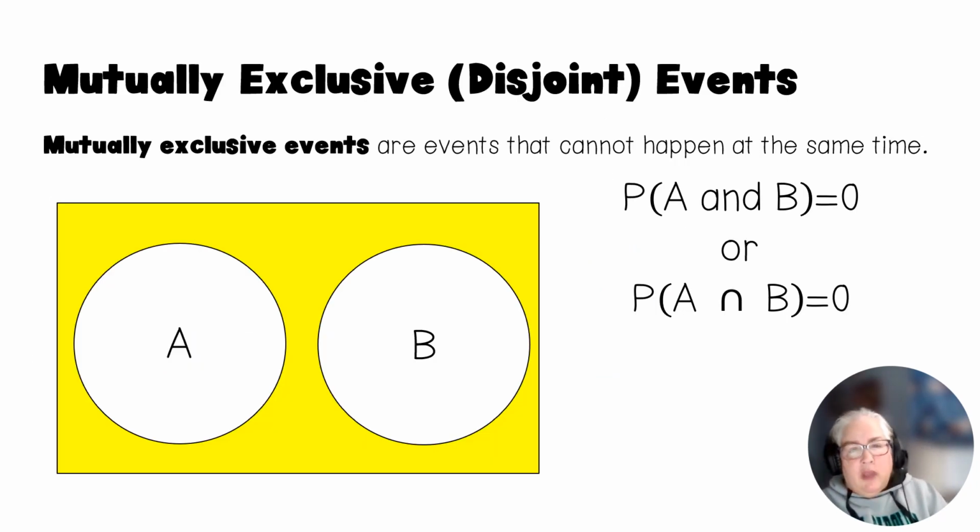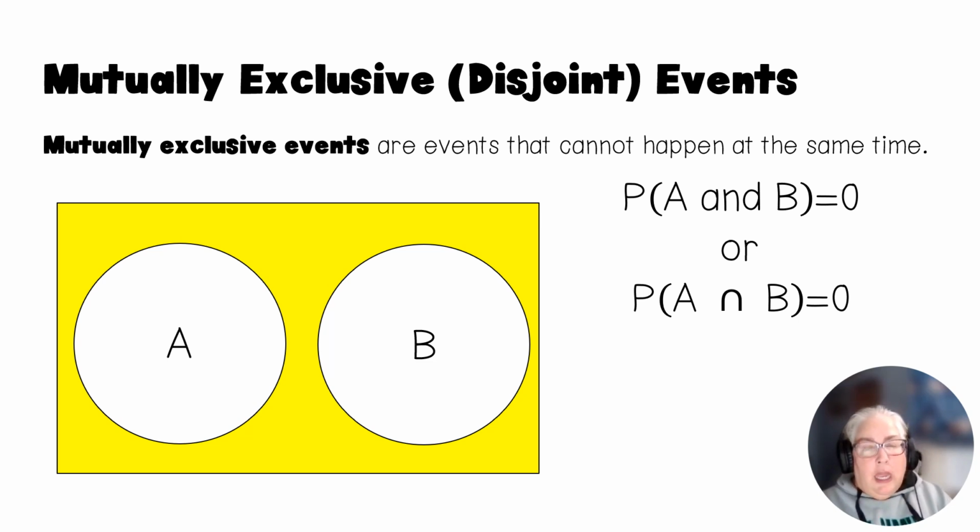Now here's where we have a conversation. All right. So we want to talk about what's called mutually exclusive or disjoint events. You'll hear those words used interchangeably. So I want to make sure you understand what that means. If it is a mutually exclusive event, that means they cannot happen at the same time.